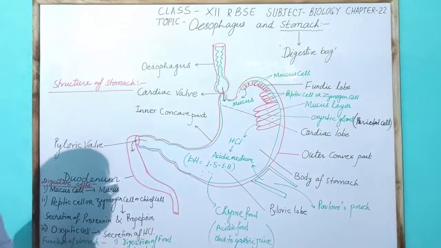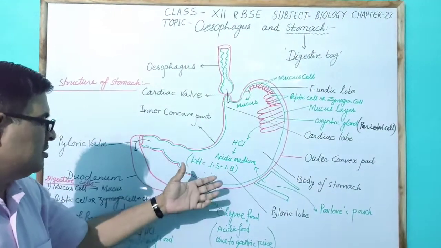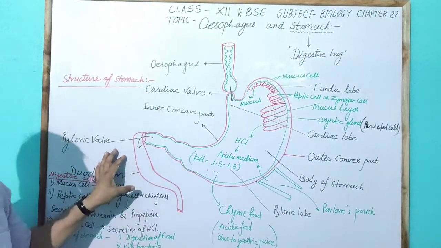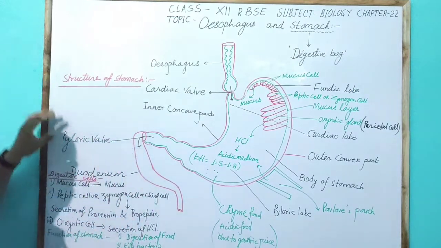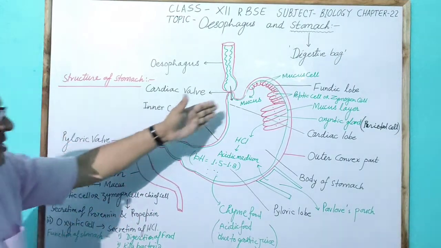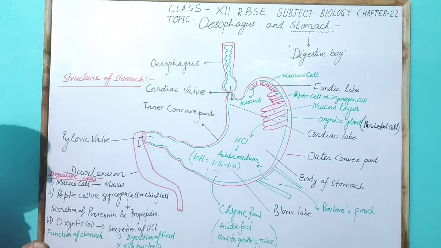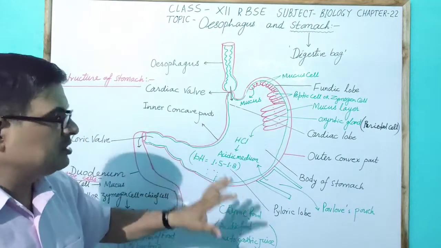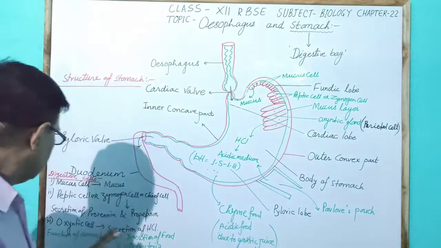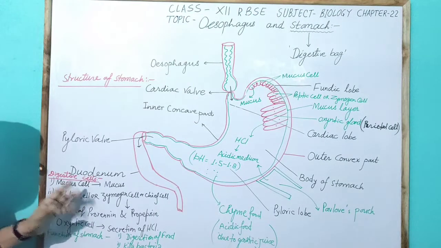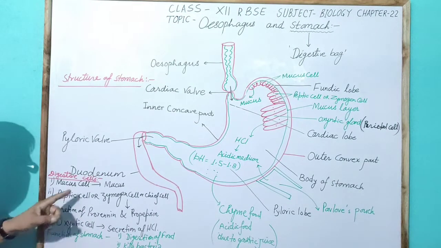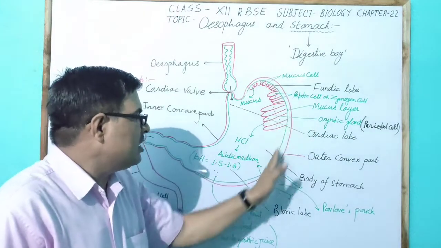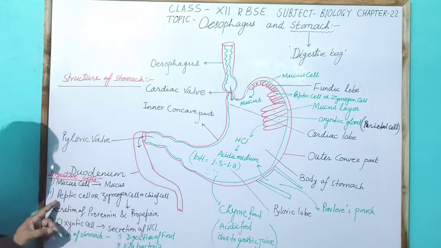So this is the simple structure of the stomach, which relates with the esophagus and the duodenum, a part of the small intestine. I have explained the structure of the stomach in detail. The stomach has a pouch in the body in the convex part, with many types of digestive cells. Mucus cells secrete mucus, which makes the mucus layer so the inner wall of the stomach is protected from the acid.